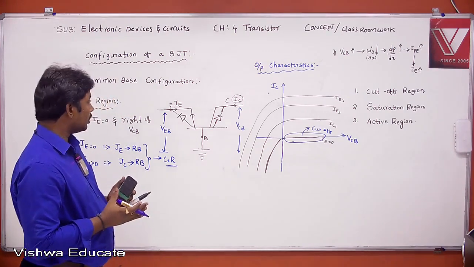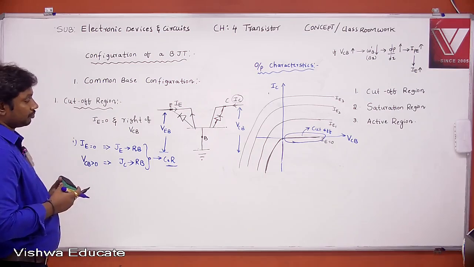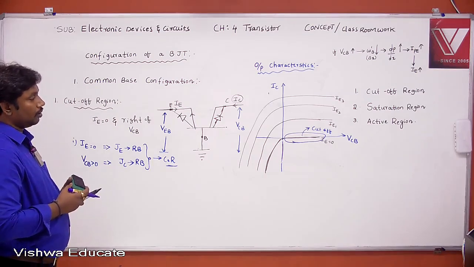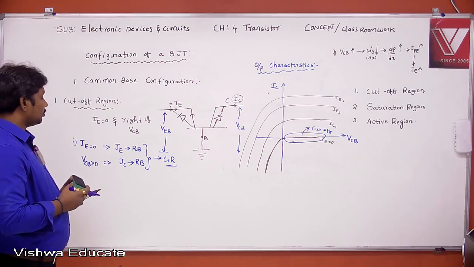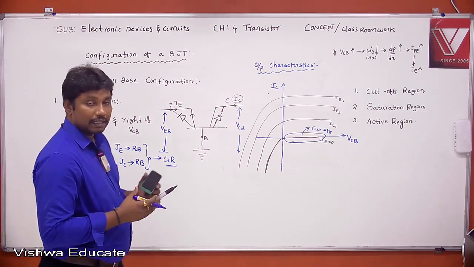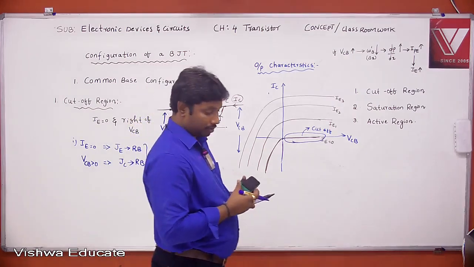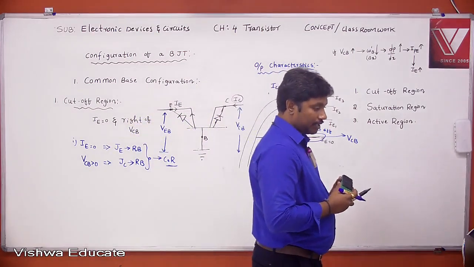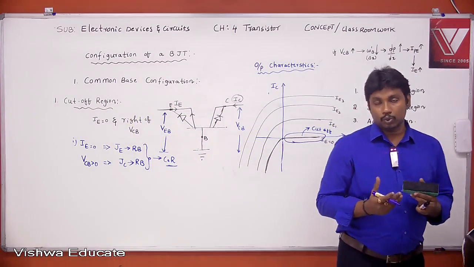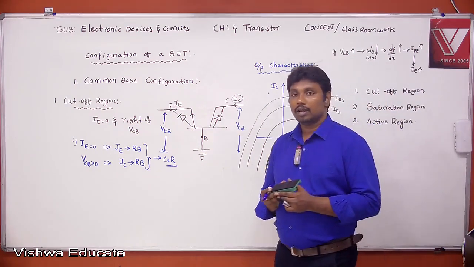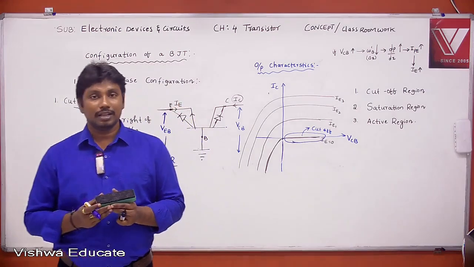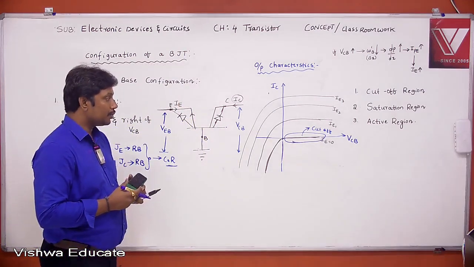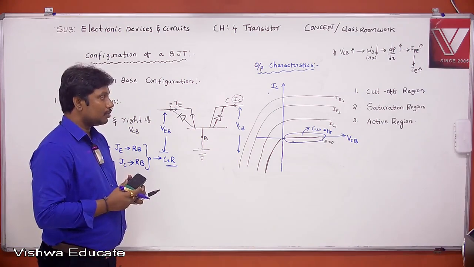Yeah, the first one, cutoff region. Write down the region in which IE = 0 and right of VCB. The region in which IE = 0 and right of VCB.